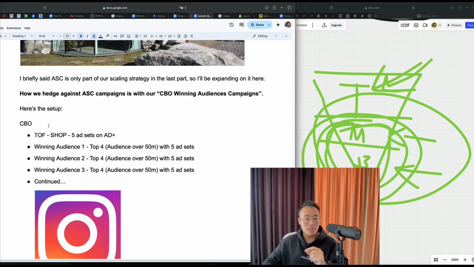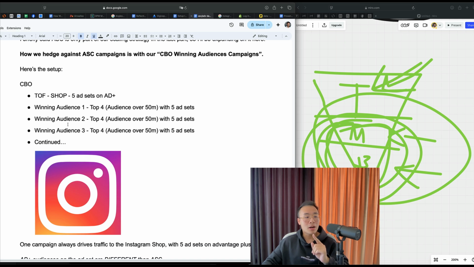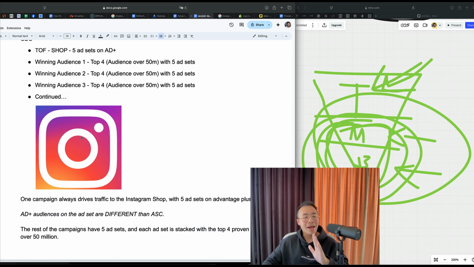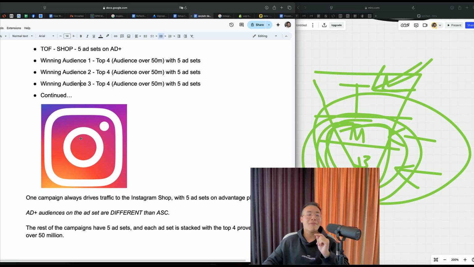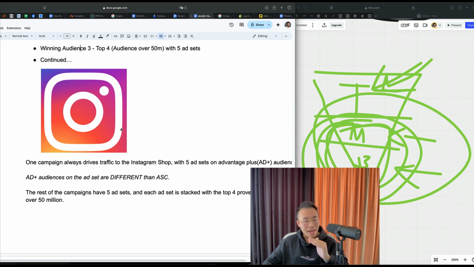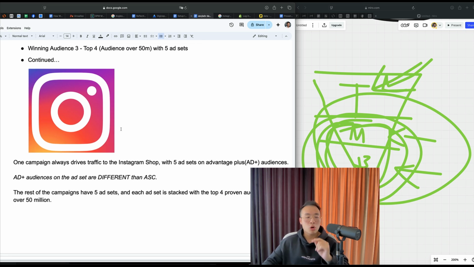So here's a setup. CBO, TOF shop, 5 ad sets on Advantage Plus audience. Winning audience 1, top 4 audiences over 50 million with 5 ad sets. Same for the next ad set, same for the next ad set, on and on. One campaign always drives traffic to the Instagram shop with 5 ad sets on Advantage Plus audience. Now, Advantage Plus audience on the ad set is different from Advantage Shopping campaign. Advantage Shopping campaign is at the campaign level. Advantage Plus audience is at the ad set level. The rest of the campaigns have 5 ad sets, and each ad set is stacked with the top 4 proven audiences totaling over 50 million.